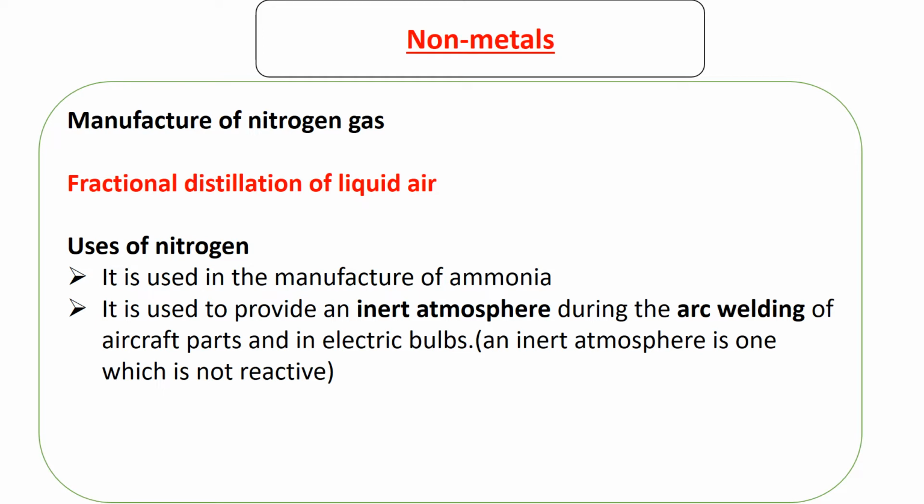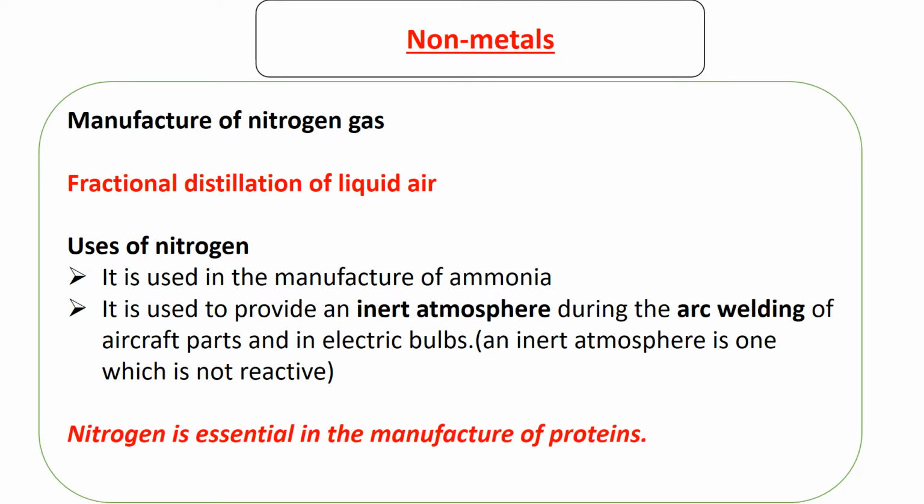Since nitrogen is not reactive, if it is surrounding such a metal, then that metal won't corrode or participate in any kind of reaction, and it will serve its intended purpose.